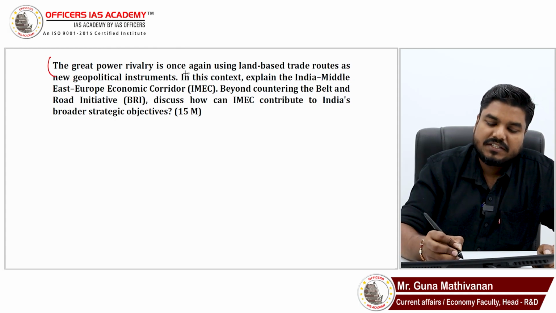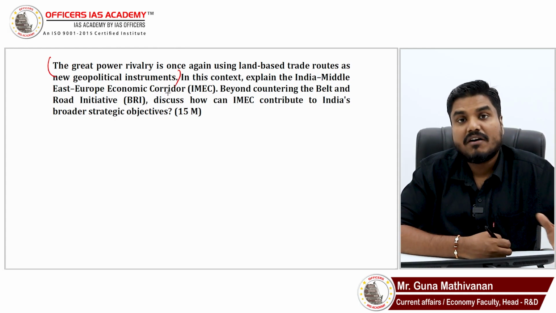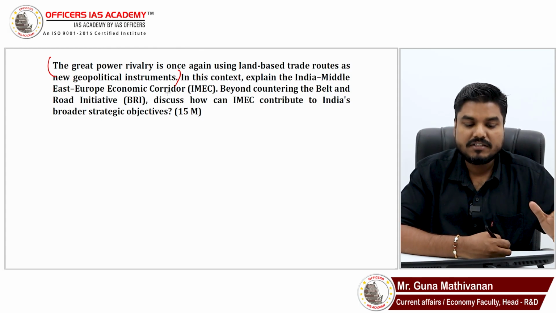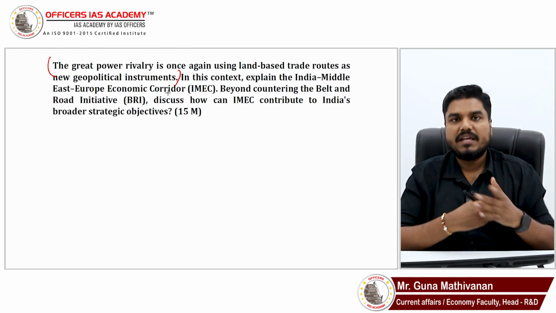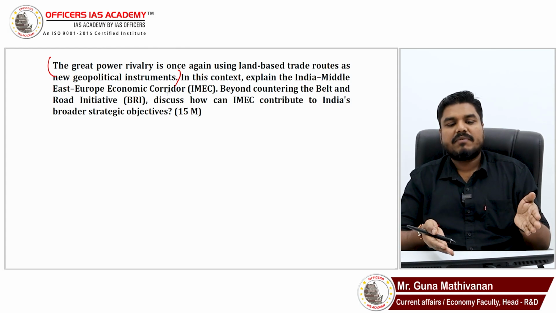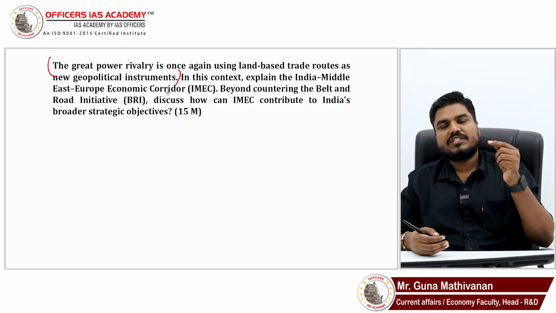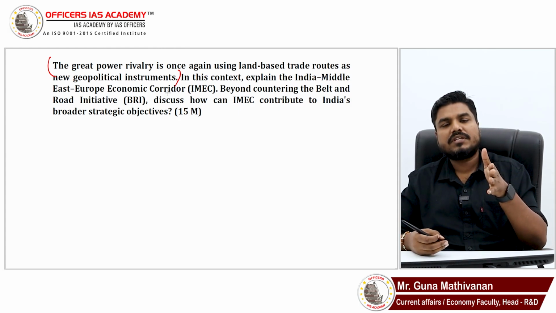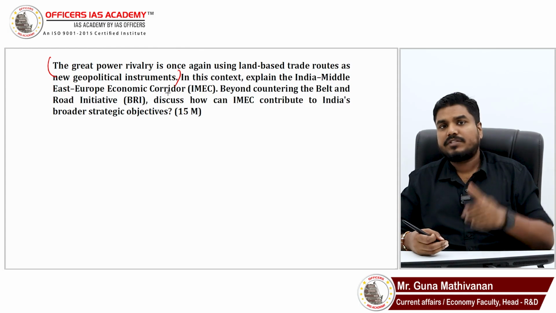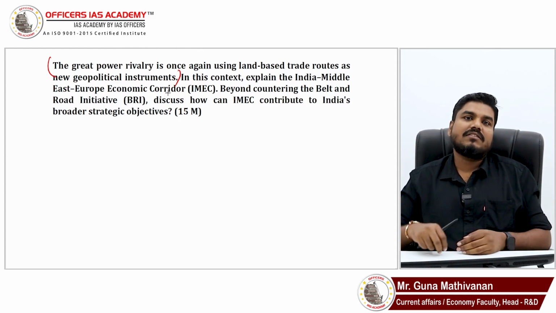Whenever such a statement is given in the question, that is the context, that is the premise, and that is what you have to explain in the introduction. Many students have directly jumped into IMEC. Explain this statement, the great power rivalry. Take China as the example: how China used trade routes to control geopolitics, through the ancient Silk Route, how they had dominance.